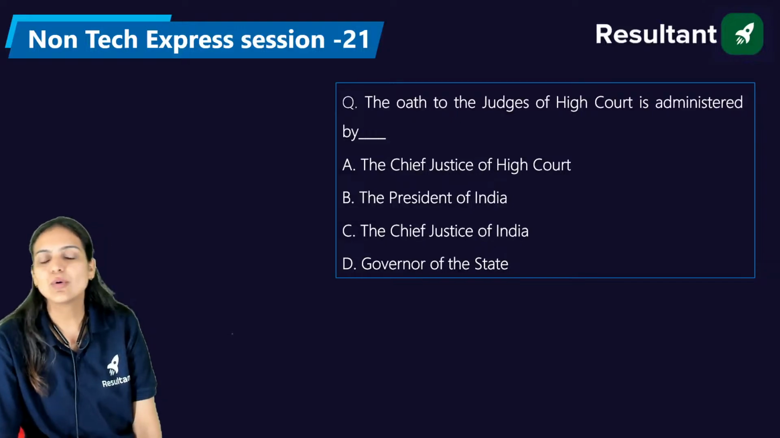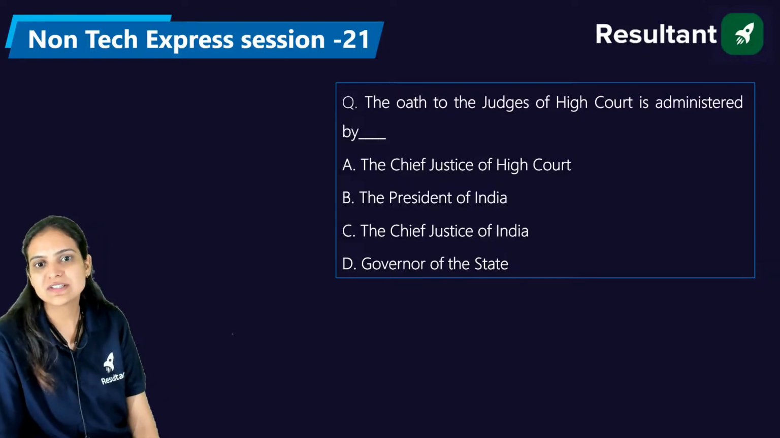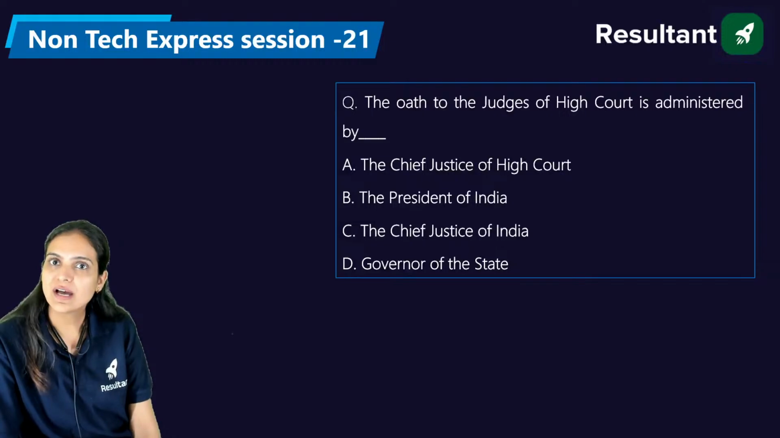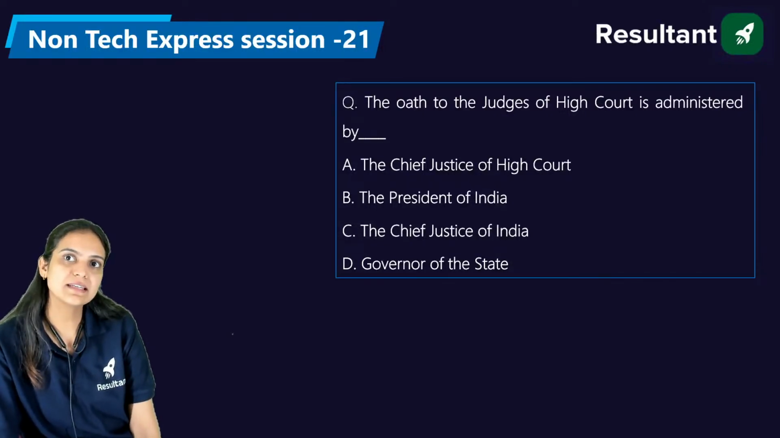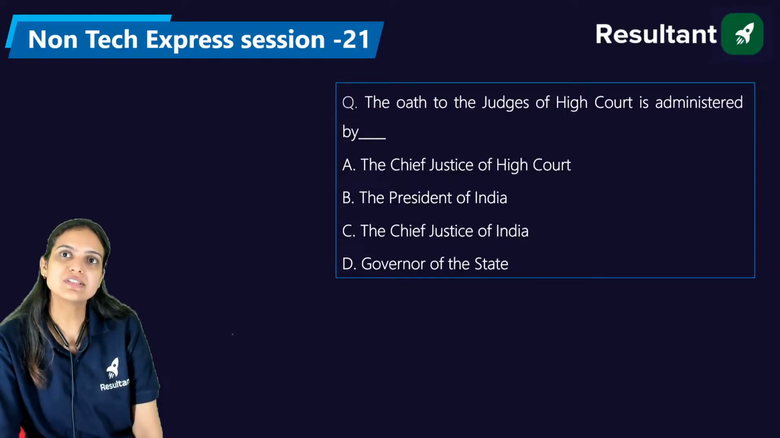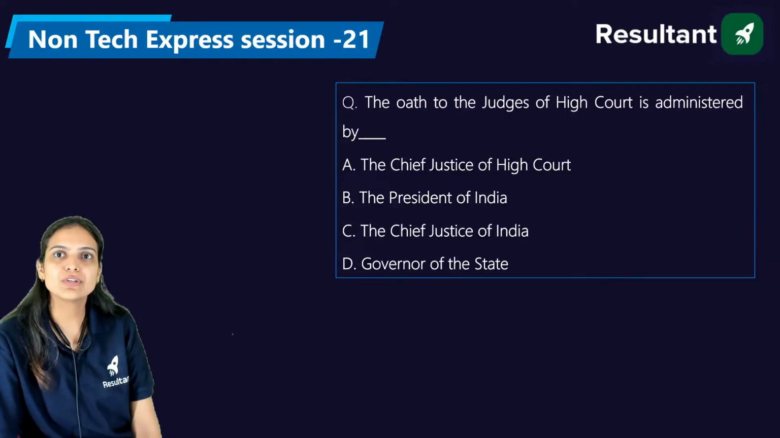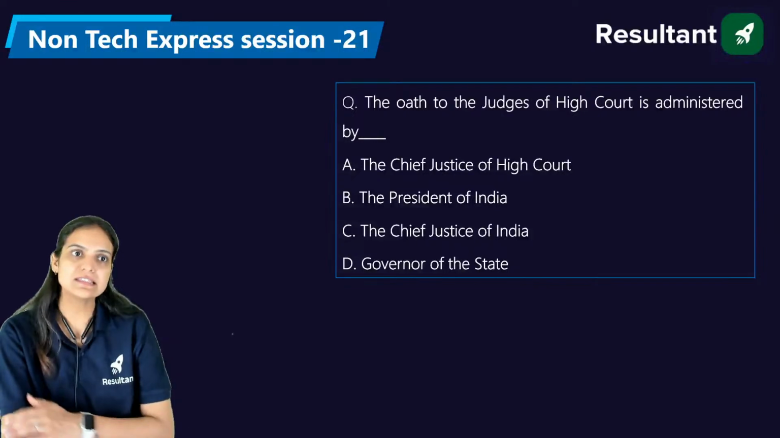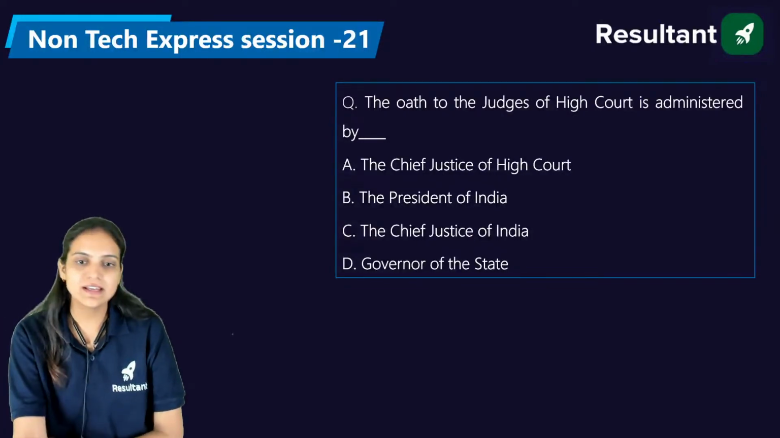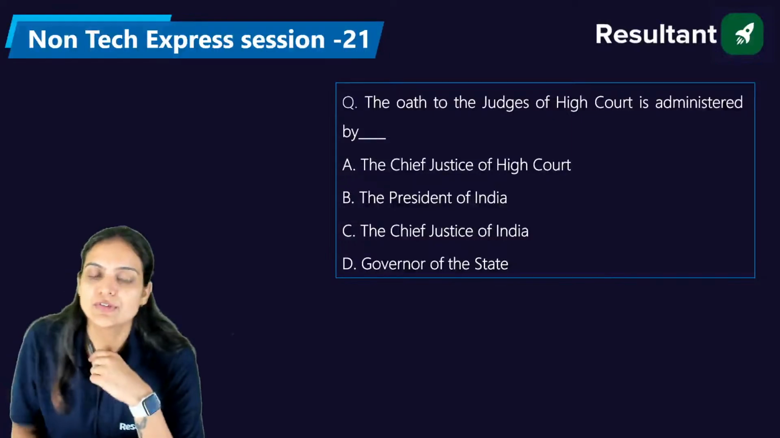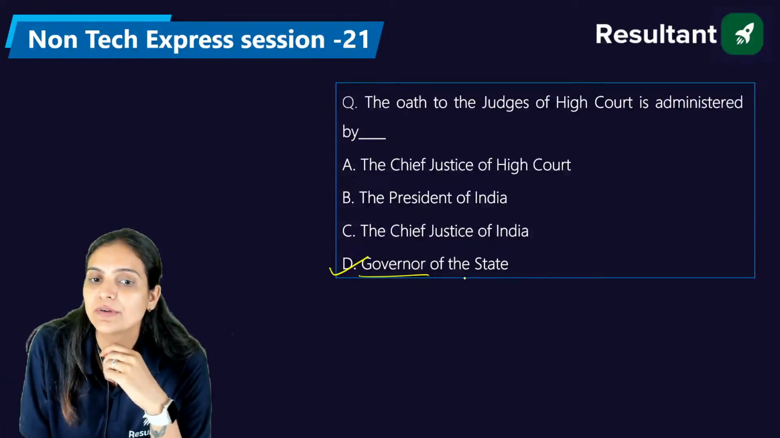So please answer. The oath to the judges of the High Court is administered by dash: the Chief Justice of the High Court, the President of India, the Chief Justice of India, or the Governor of the state. Devanshu says it's D, Vidya says it's D. What about you, Siri and Venkat? What do you think? What is the right answer? Siri also says it's D, the governor of that state. And Sultanuddin also says it's D. Very nice. Sultan, welcome. So the right answer is D, the governor of the state.